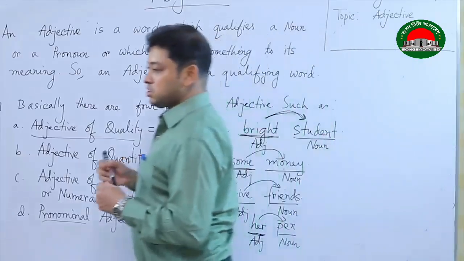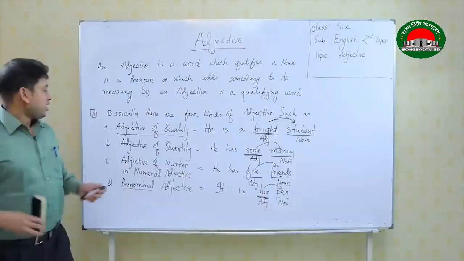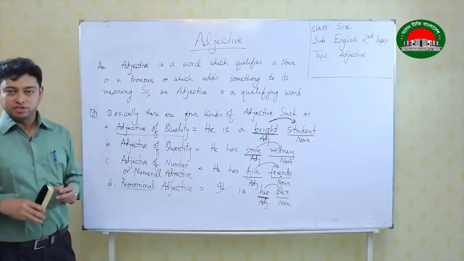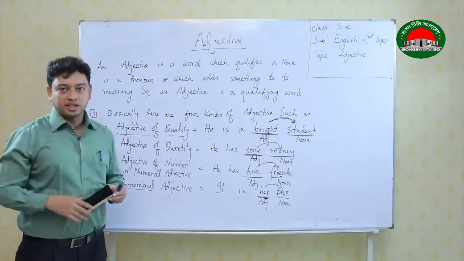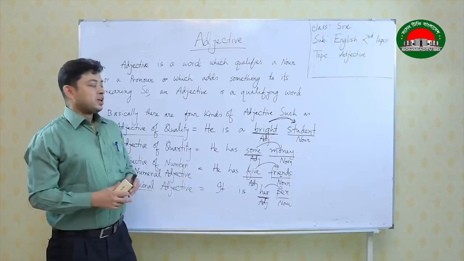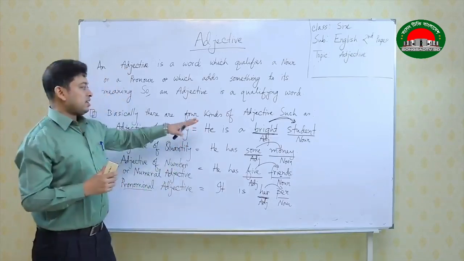Now, we shall focus more on some other examples. Here, adjective of number or numeral adjective has got some other classification. Now, we shall move on to other classification as well. Then we shall move on to pronominal adjective, because pronominal adjective has got some other ideas. And if we sum up all these ideas, we will be able to understand almost all the classification of adjective. Okay, now the 4 examples have been written.